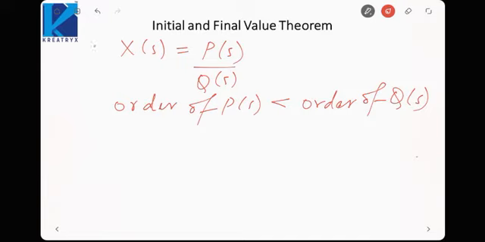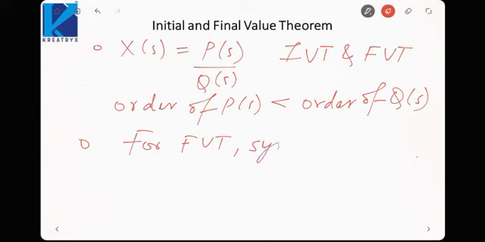This is for both IVT and FVT, the initial value and final value theorem. For the final value theorem, the system must be stable.